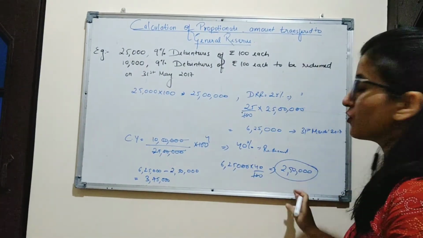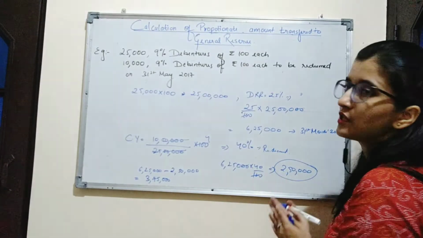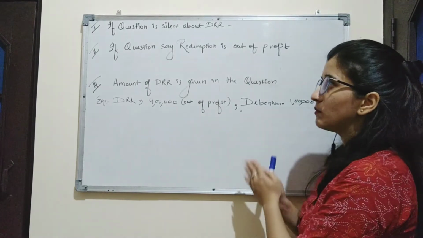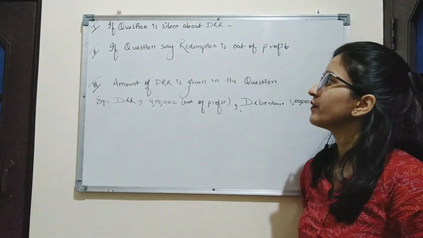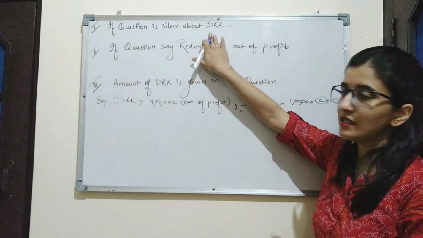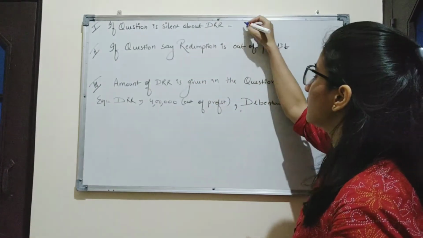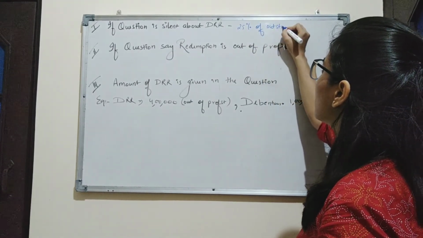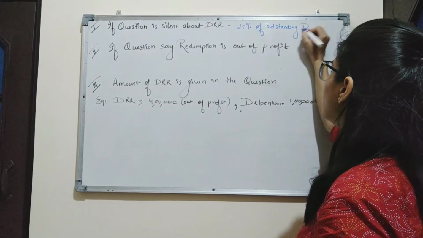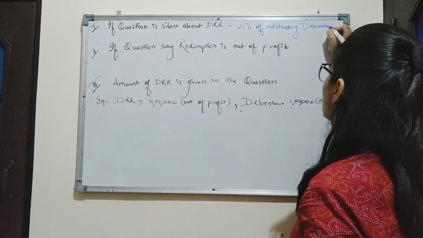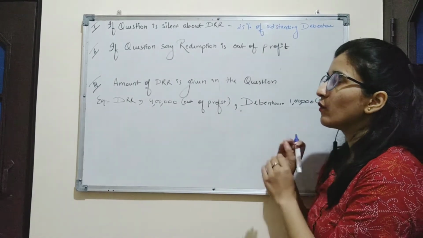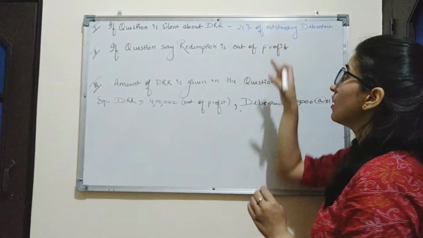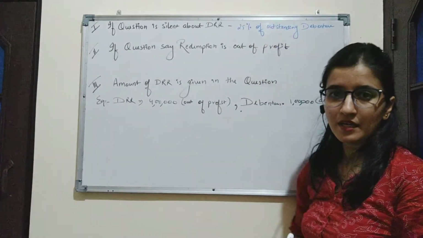So this is the procedure to calculate the proportionate amount to be transferred to general reserve. Now here are some conditions of questions you will be asked. First condition is, if the question is silent about DRR, then you will have to create DRR of 25% of outstanding debentures. So it is important to note that whenever the question is silent about DRR, you will have to maintain minimum 25% of DRR on outstanding debentures.